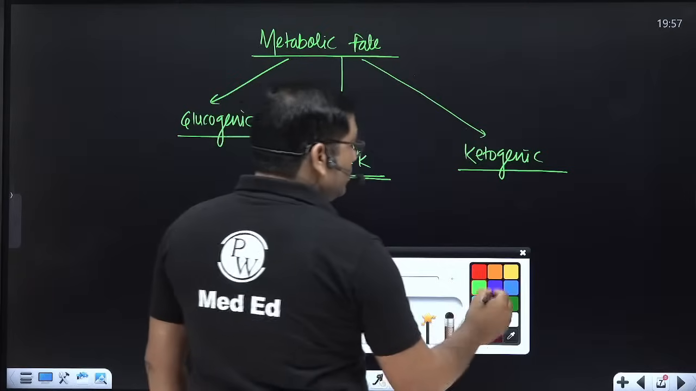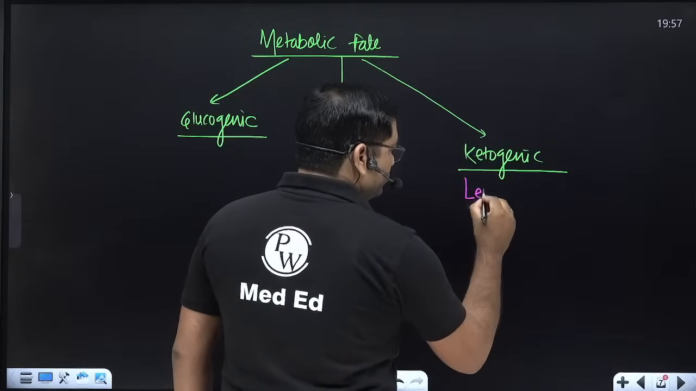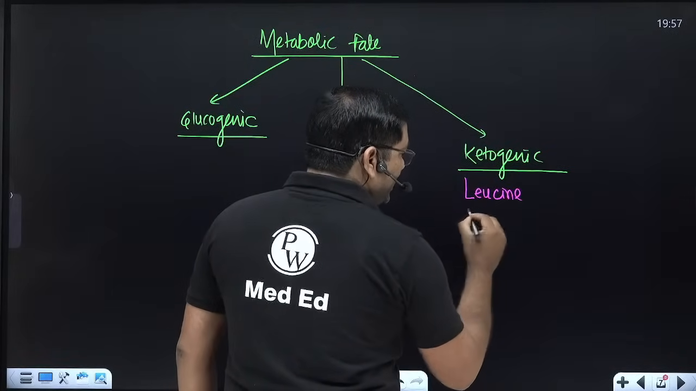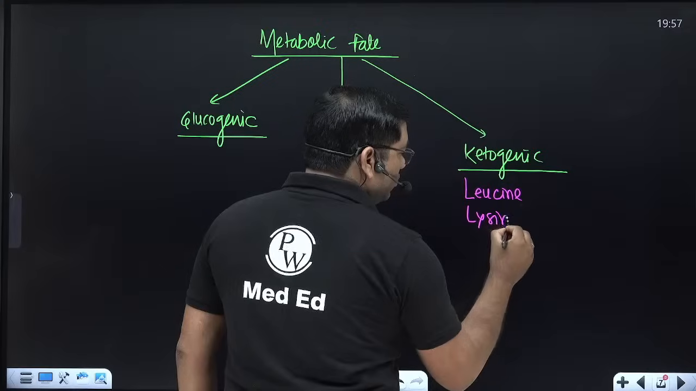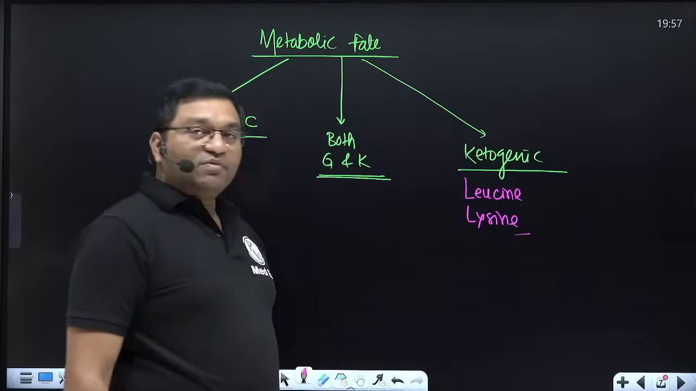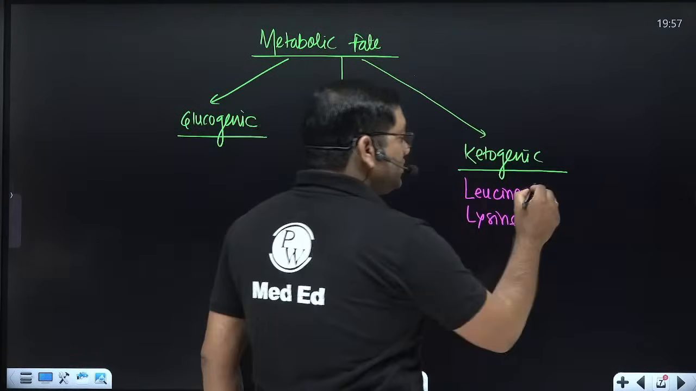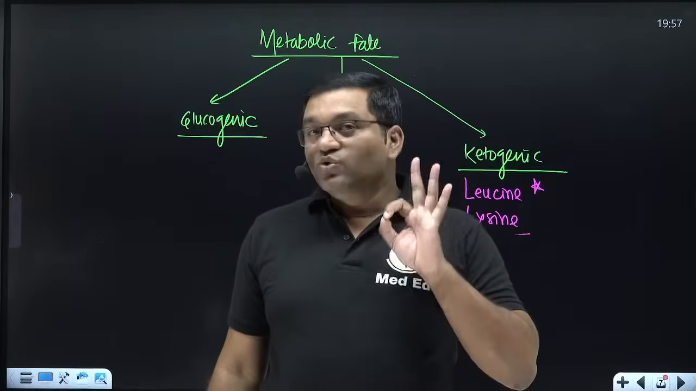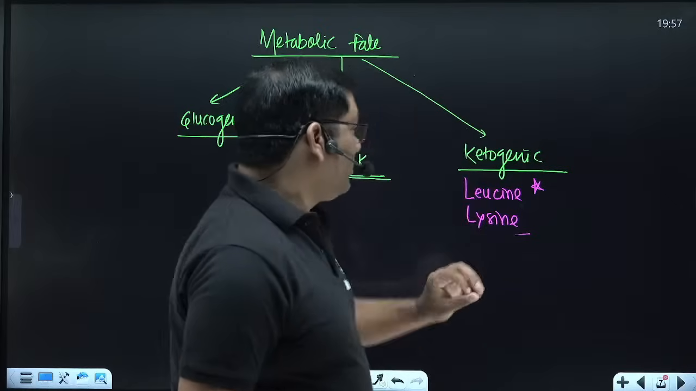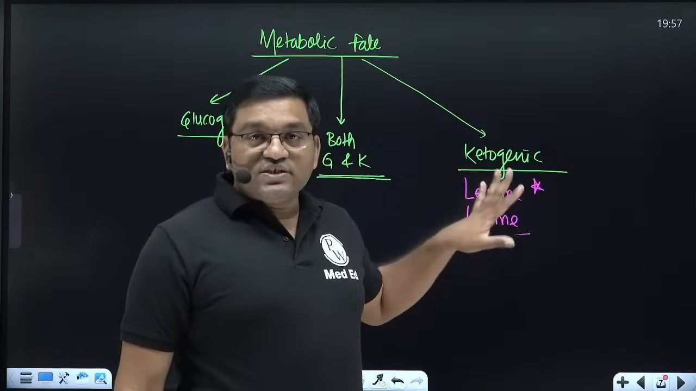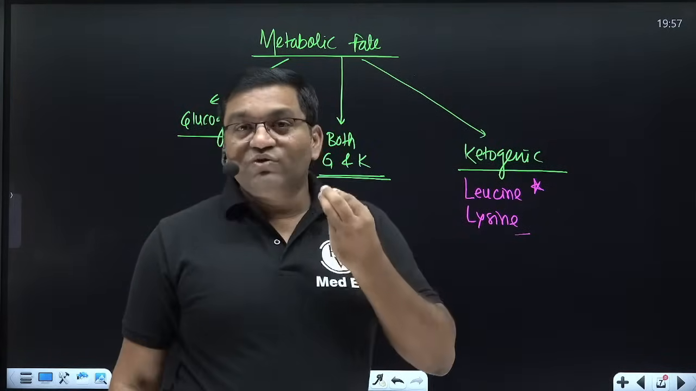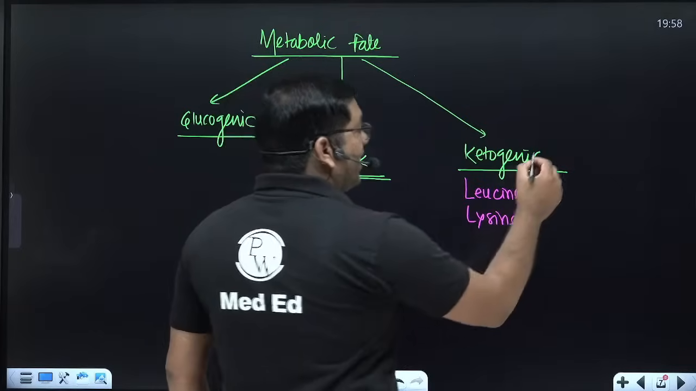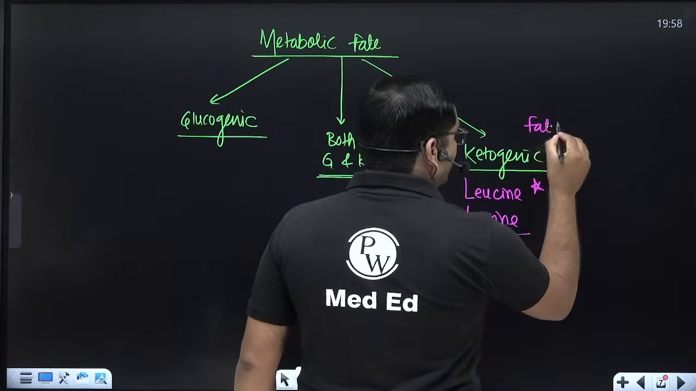It includes leucine and lysine. Remember that if both these are in the option, leucine is exclusively ketogenic. अगर दोनों option में दिया है, go with the leucine. Leucine is exclusively ketogenic amino acid. So these are the exclusive ketogenic amino acids that will give fat in their metabolism, will give fat producing